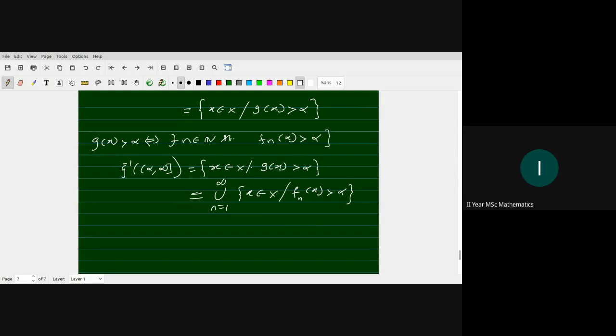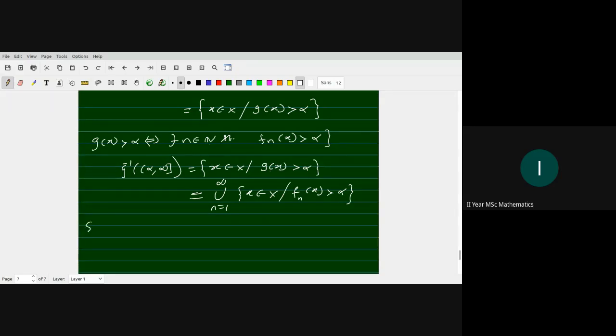If x is in the first set, it belongs to at least one set in this union. The other way is also true. Therefore this set is expressed in this form.